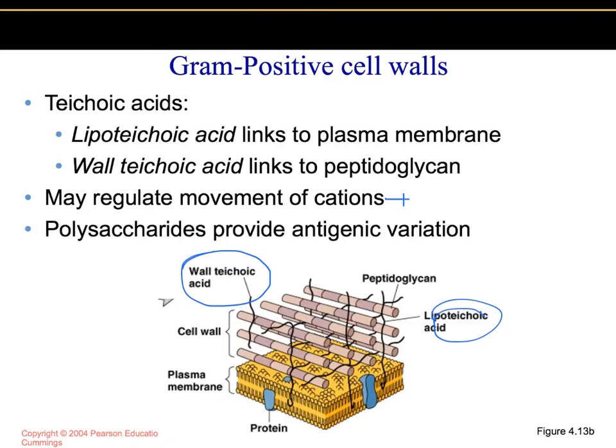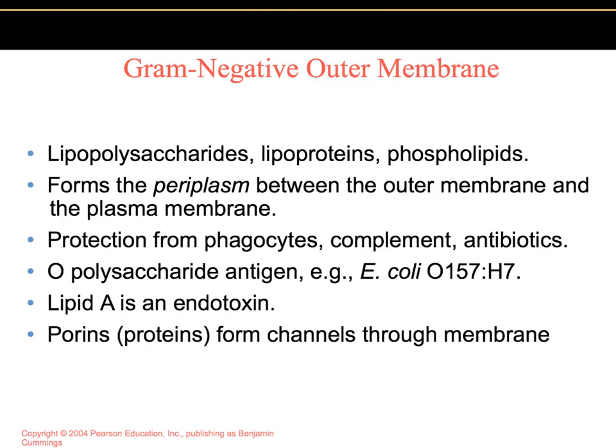Also, we believe it provides the walls antigenic specificity, making it possible to identify certain gram-positive bacteria by certain tests. The gram-negative outer membrane consists of lipopolysaccharides, lipoproteins, and phospholipids. The peptidoglycan wall is bonded to the lipoproteins in the outer membrane, and it forms what we call the periplasm between the outer membrane and the plasma membrane. The periplasm is just a gel-like fluid.